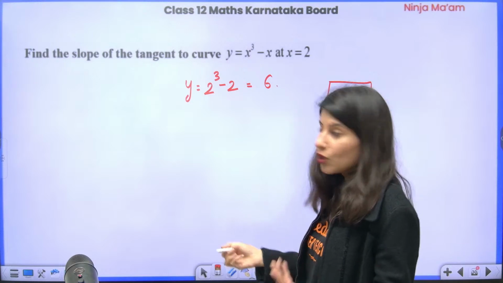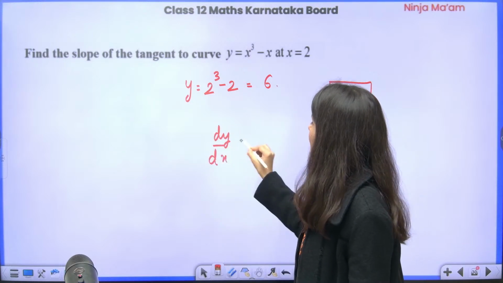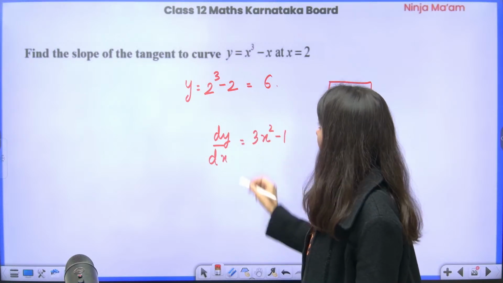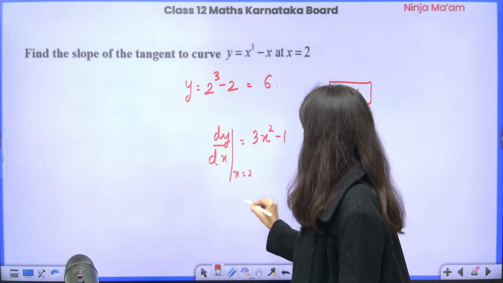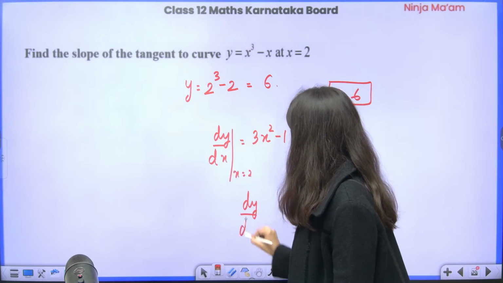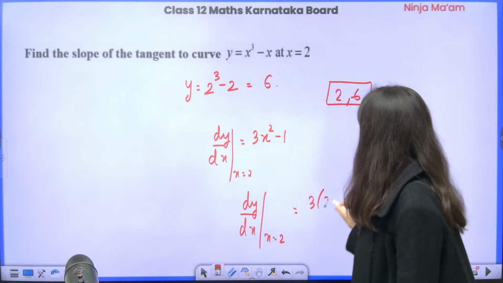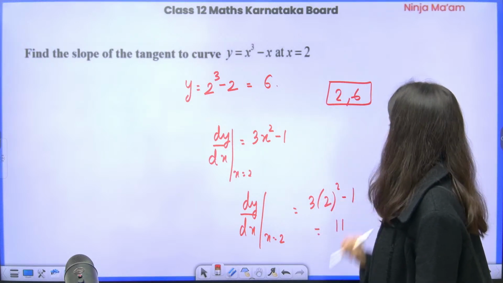Now what about slope? To calculate slope, you need to find dy by dx. So directly differentiate, it is equal to 3x square minus 1, correct? Now if you put x equals 2, dy by dx at x equals 2 is equal to 3 times 2 square minus 1. So 4 threes are 12, 11. So 11 is the slope.